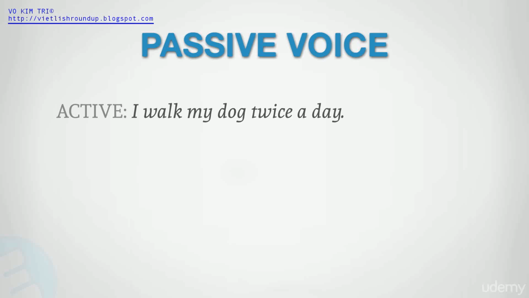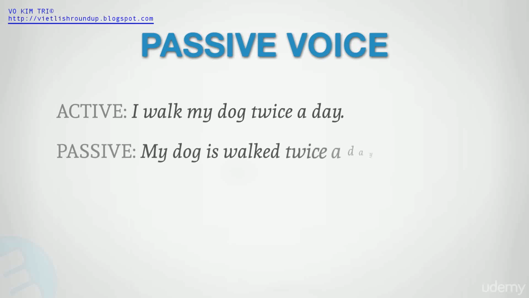I walk my dog twice a day. Subject, verb, object. In passive voice, that sentence would be, my dog is walked twice a day. My dog, the object of the active sentence, becomes the subject of the passive sentence. The active sentence verb walk becomes is walked in the passive. This is done by adding to be, is, and changing it to past participle. Walked is walked. The subject of the active sentence, I, disappears from our passive sentence.